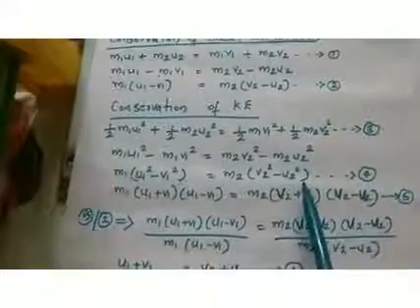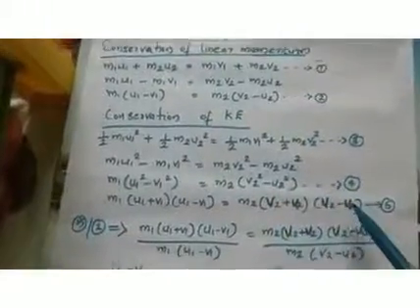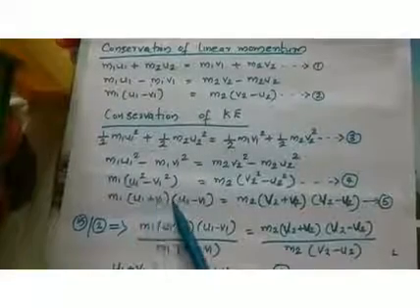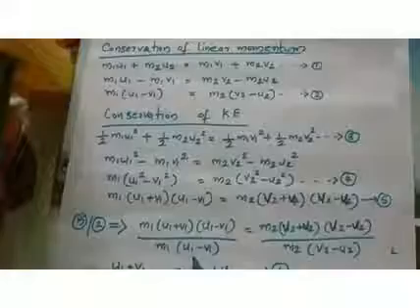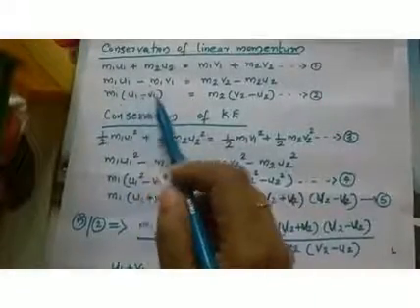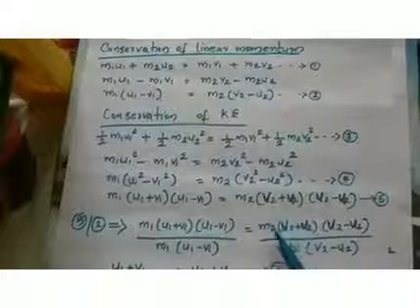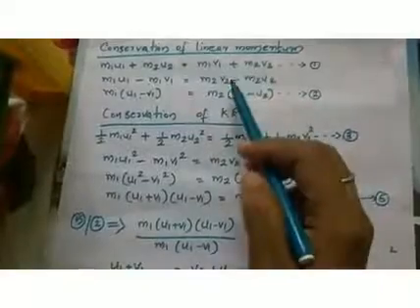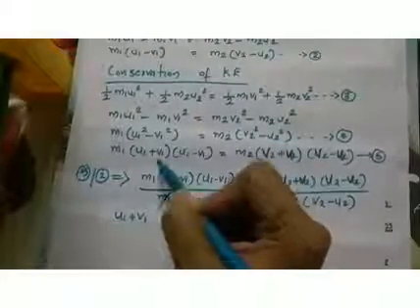Now divide equation 5 by equation 2. First divide the LHS. When you divide the LHS, you get m1 into u1 plus v1 into u1 minus v1, divided by the LHS of equation 2, which is m1 into u1 minus v1. Here also divide the RHS of equation 5 by the RHS of equation 2. So you will get m2 into v2 plus u2 into v2 minus u2, divided by m2 into v2 minus u2.